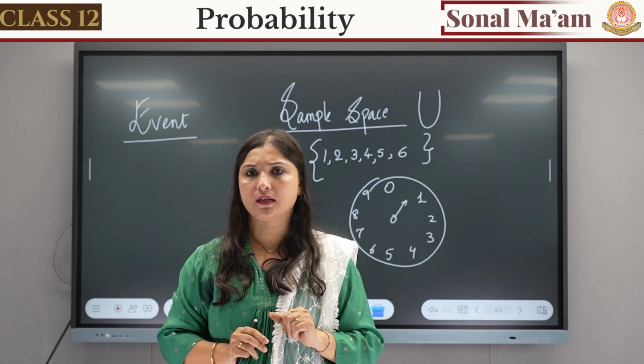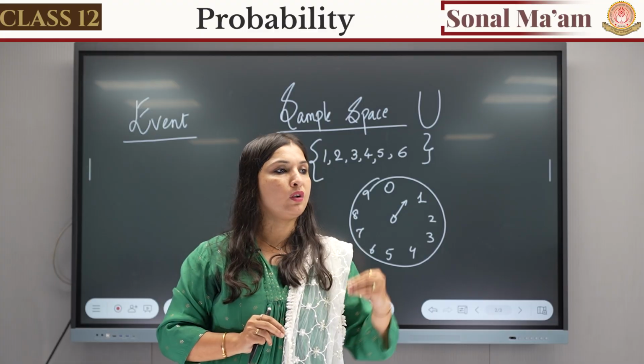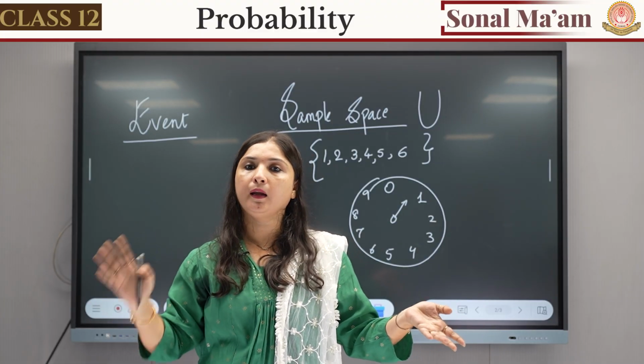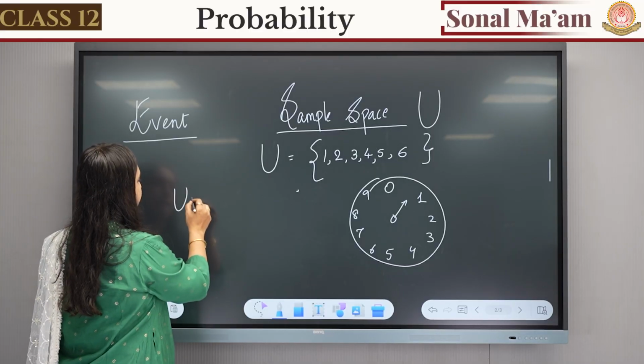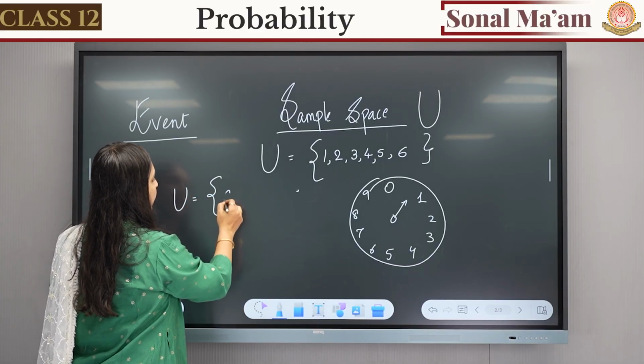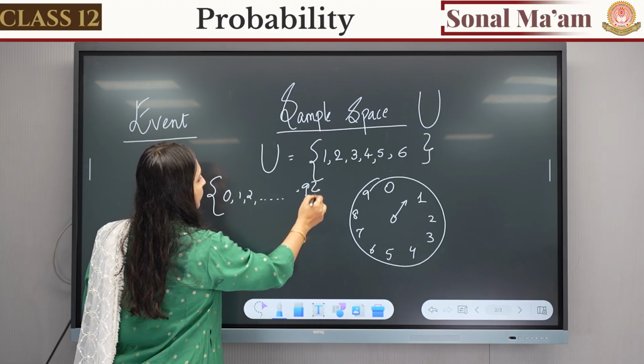So all the possible outcomes start from 0 and end at 9. What will be our U in this case? U is our sample space, and it will be 0, 1, 2 till where?